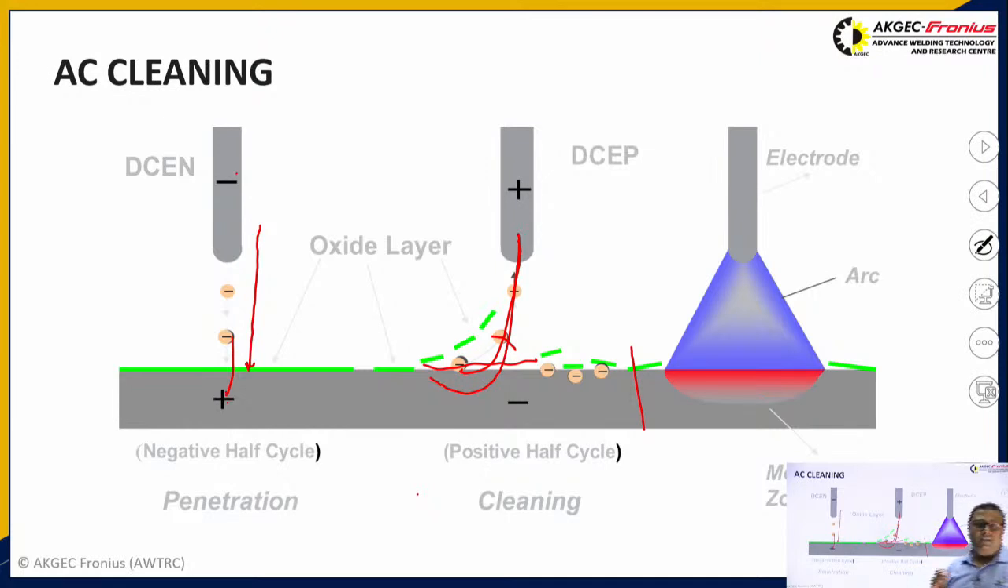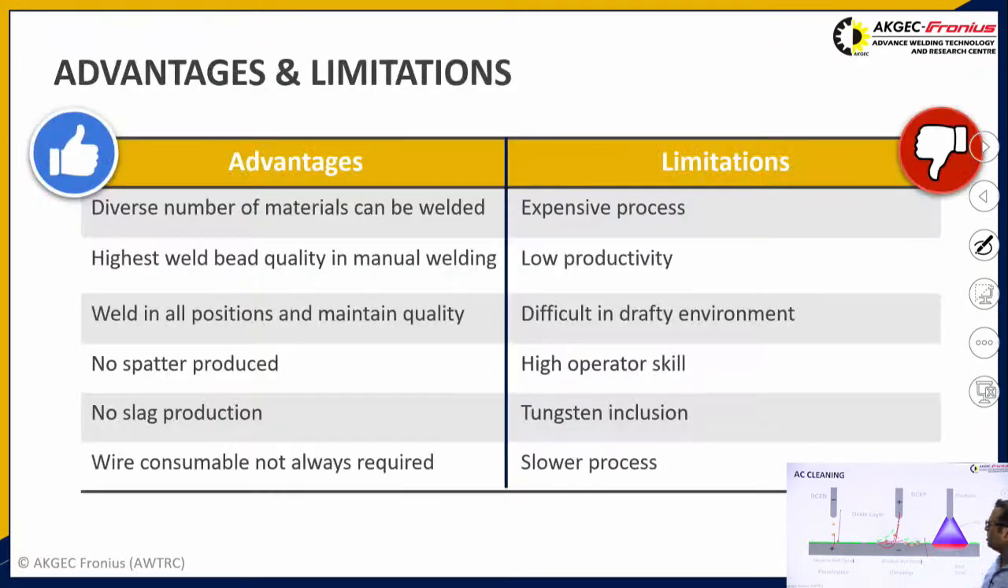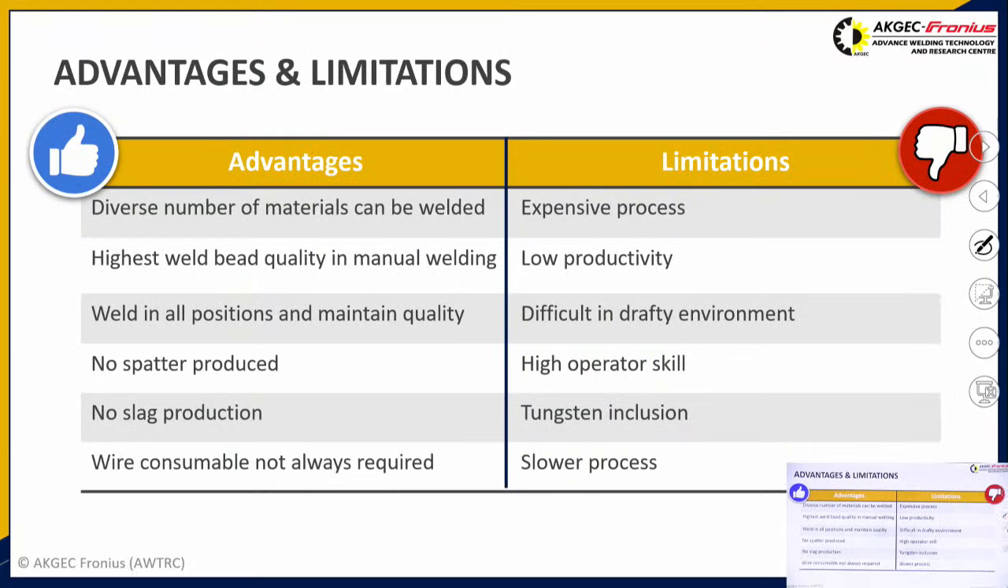That's why we say AC cleaning is seen whenever you have to weld aluminum with gas tungsten arc welding operations. So AC is always recommended for welding aluminum with gas tungsten arc welding. These are the advantages and limitations. You can see that a diverse number of materials can be welded with the help of these operations.